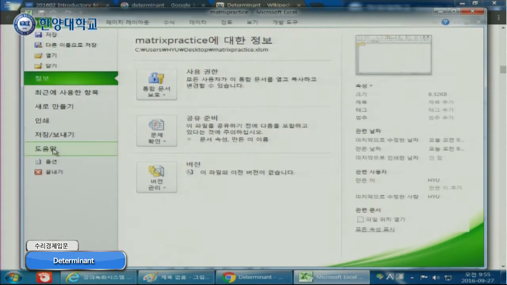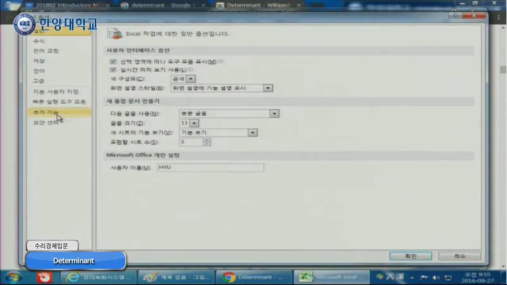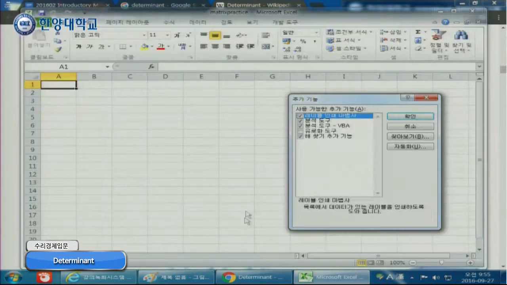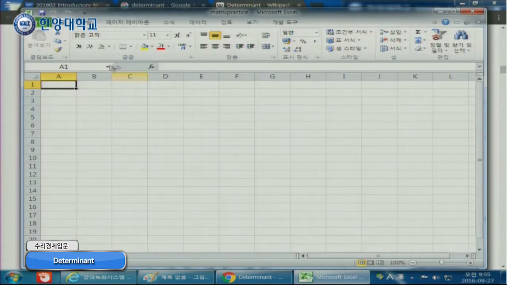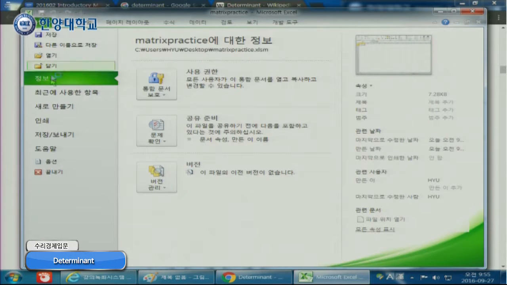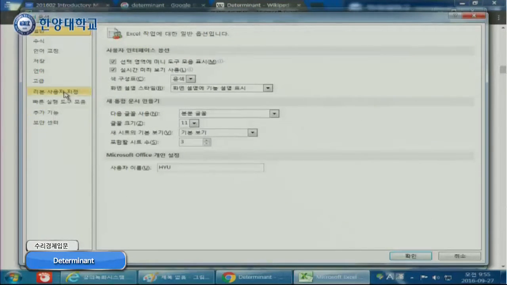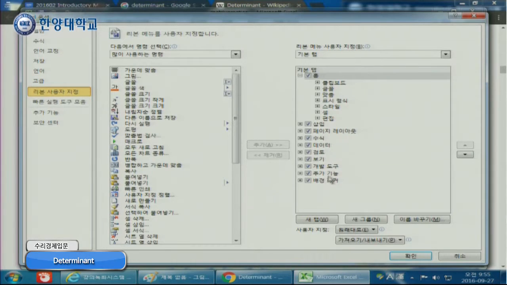So I have to set up the computer again. So there, click, it is already done, and then File, Options, and then Ribbon, and then I click Developer tools, so everything is set.